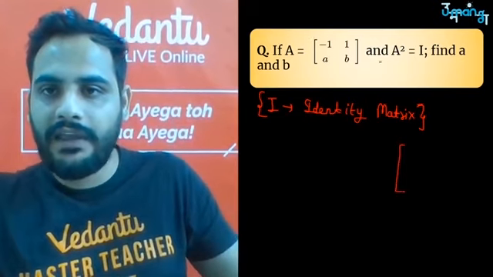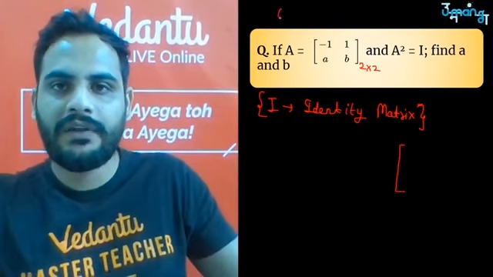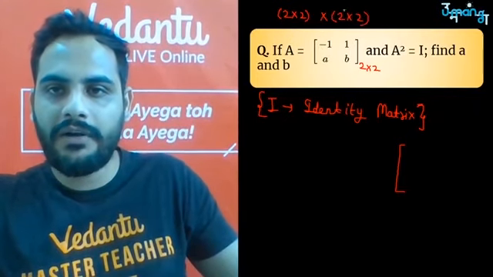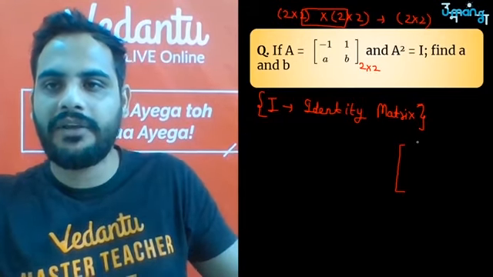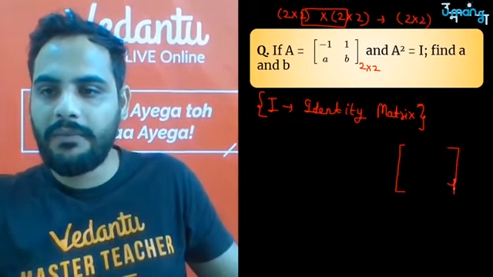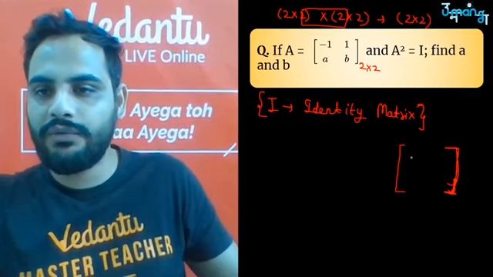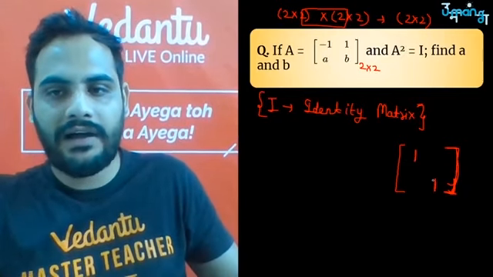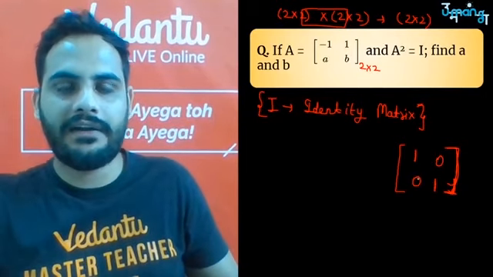Now look, A square you are doing first. Is it a square matrix? Yes sir, it is a 2 by 2 matrix. So if you square a square matrix, the order remains the same. So the answer will be a square matrix of 2 by 2. What is an identity matrix of 2 by 2? Remember, the diagonal elements are 1, and rest all the elements are 0. That is called an identity matrix.